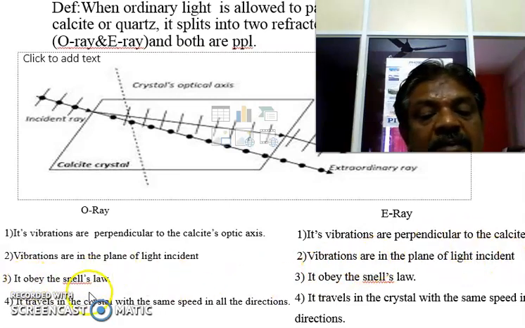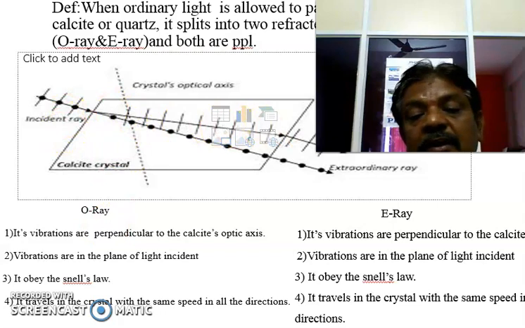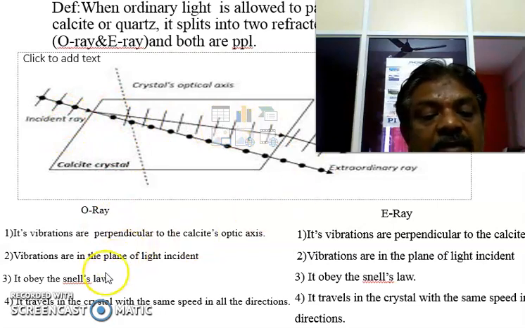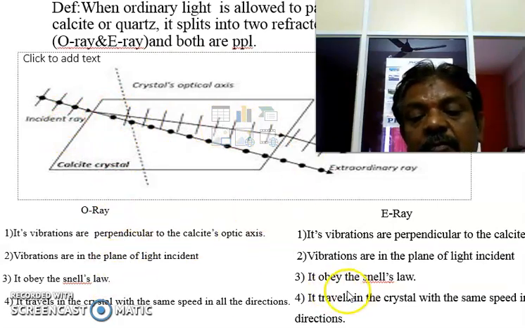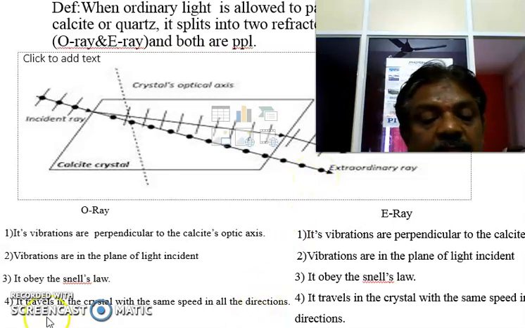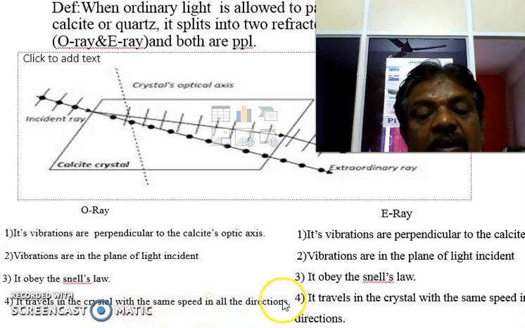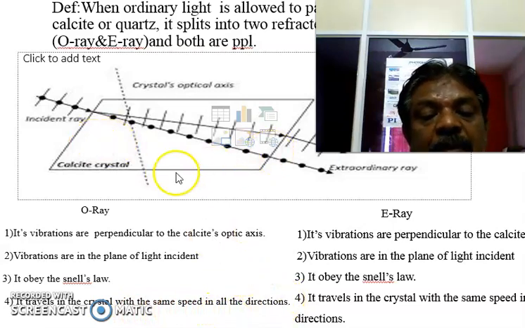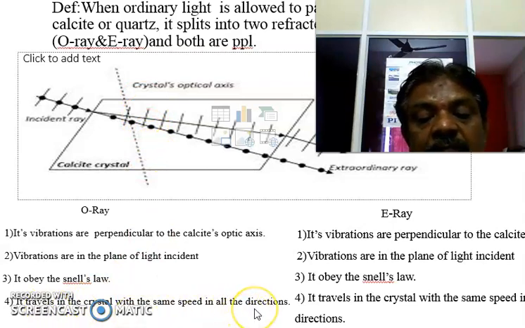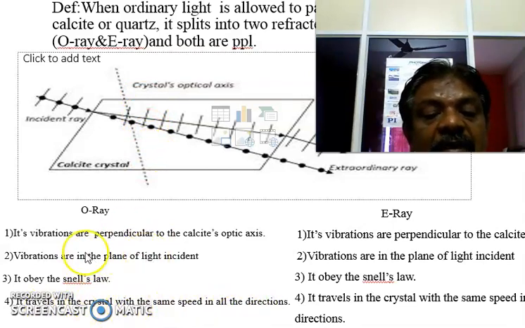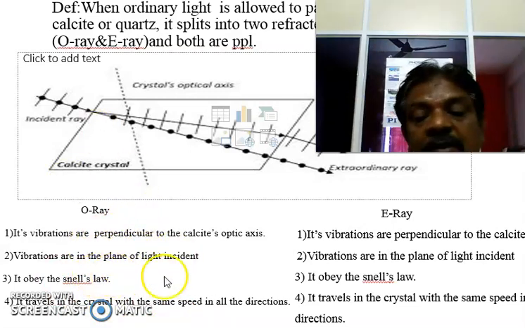Next, the ordinary polarized light obeys Snell's law. The extraordinary polarized light does not obey Snell's law. And the ordinary ray travels in the crystal with the same speed in all directions. In both the plane perpendicular and plane parallel directions it travels at the same speed, hence it is like a circle. The ordinary polarized light is like a circular polarized light.